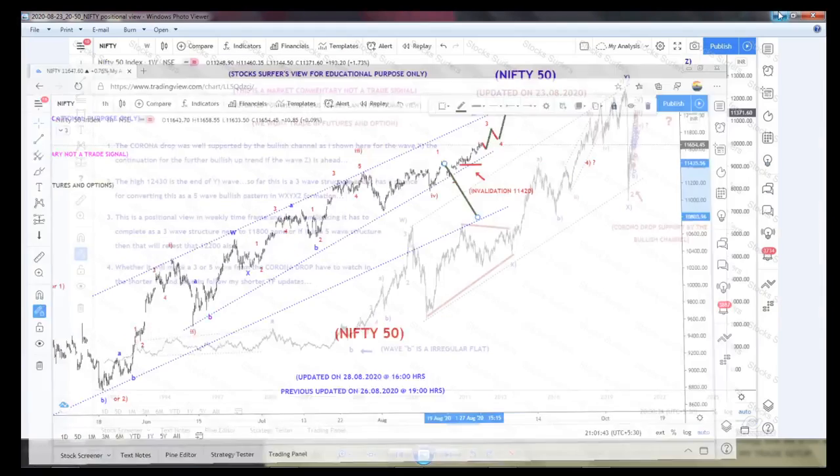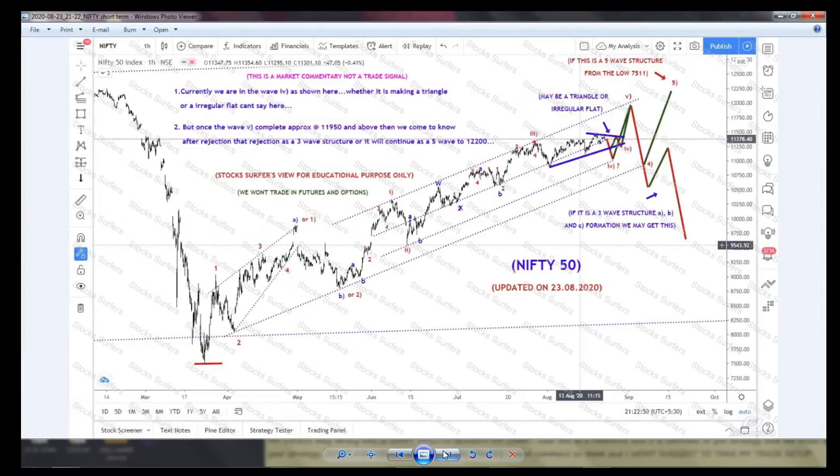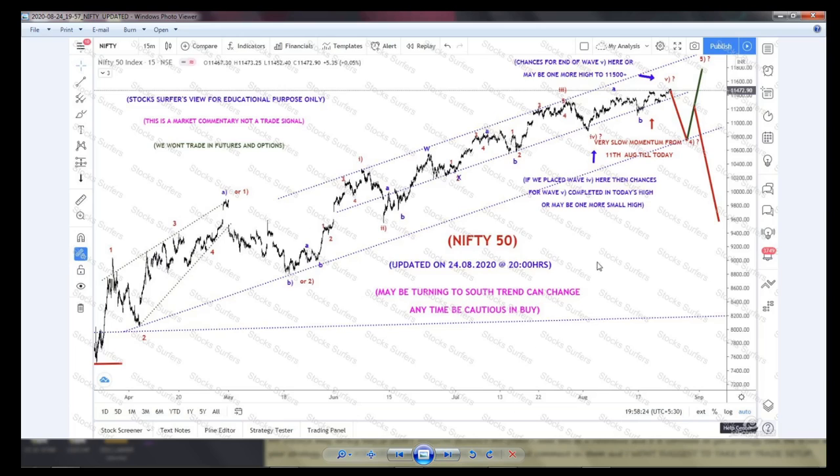So that I already showed you. One second. Yeah, from here. So I looked for a triangle first of all, because this is a fourth wave. There is a chance for making a triangle, or this could be an irregular flat also. If it is an irregular flat, it can again shoot for the fifth wave. So this is on the 23rd, and then again on the 24th this got invalid. Here the triangle got invalid. Again it broke that high.